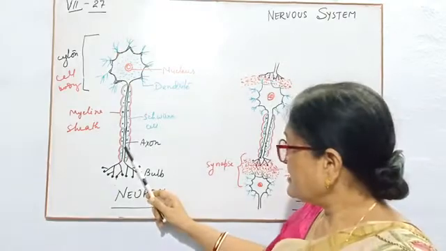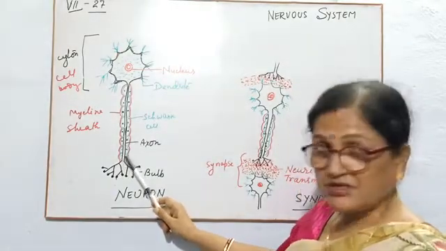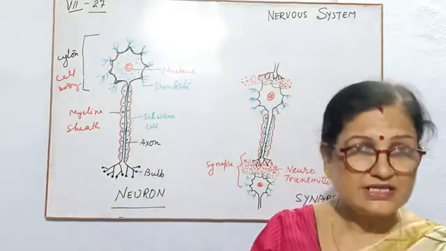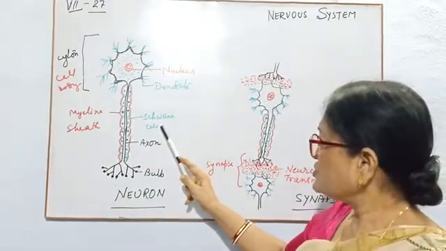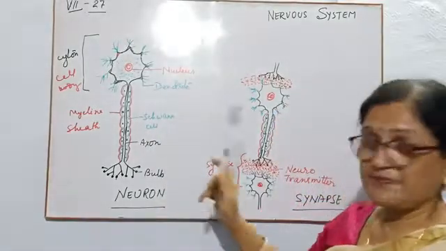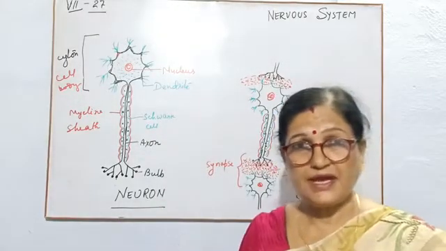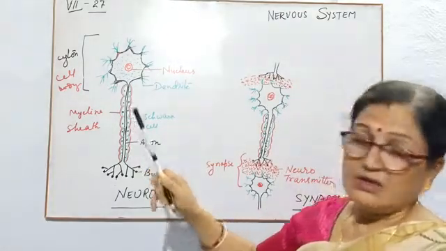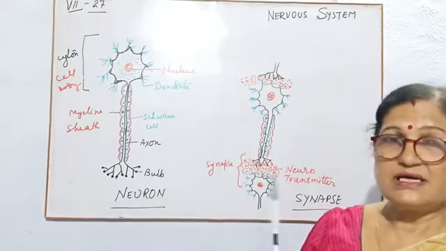To protect this axon, please see, the green colored cells are present over that axon. These are termed Schwann cells. Yet it is not in your book. Please children, you learn it. Schwann cell. This Schwann cell covers the part of the axon.